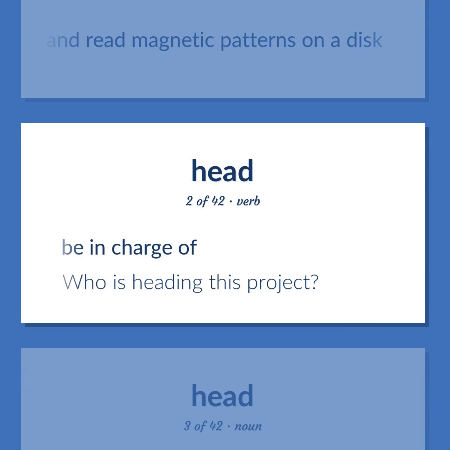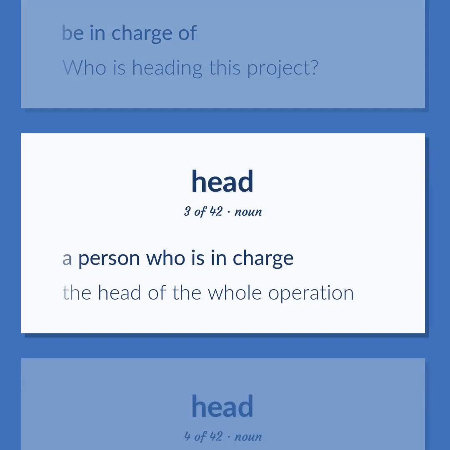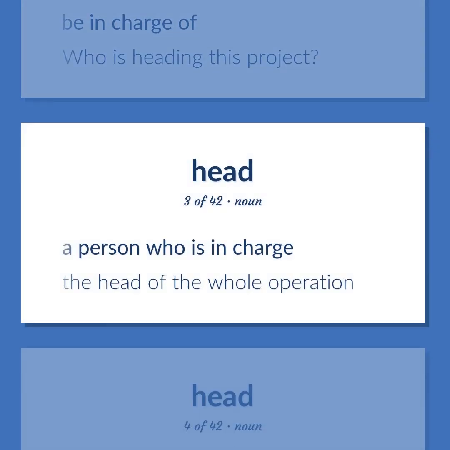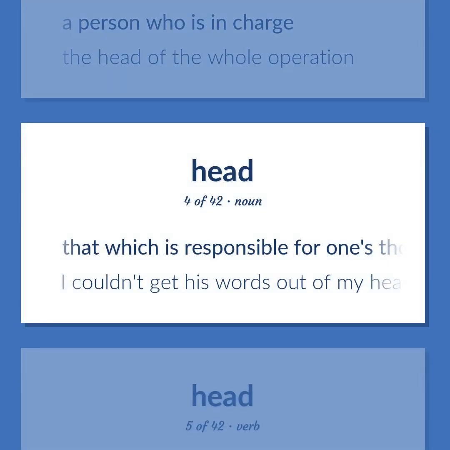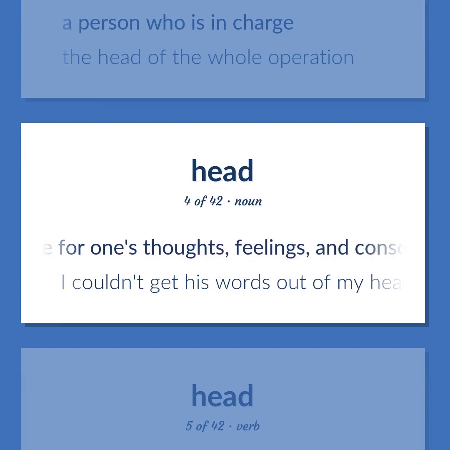Be in charge of. Who is heading this project? A person who is in charge. The head of the whole operation. That which is responsible for one's thoughts, feelings, and conscious brain functions. The seat of the faculty of reason.